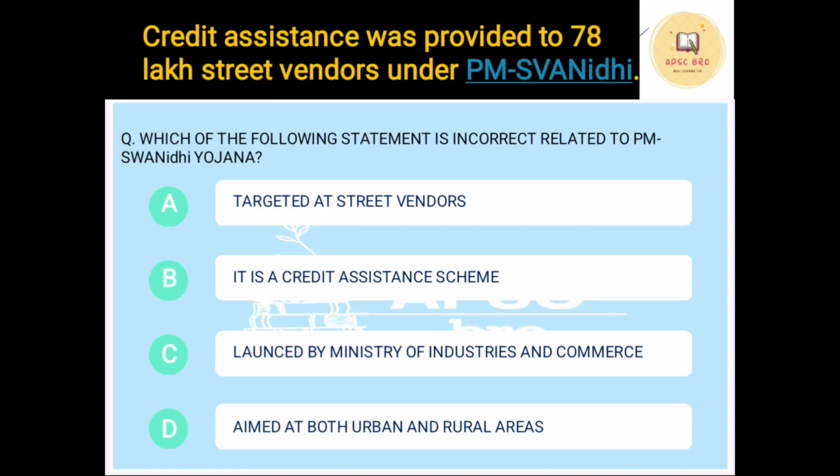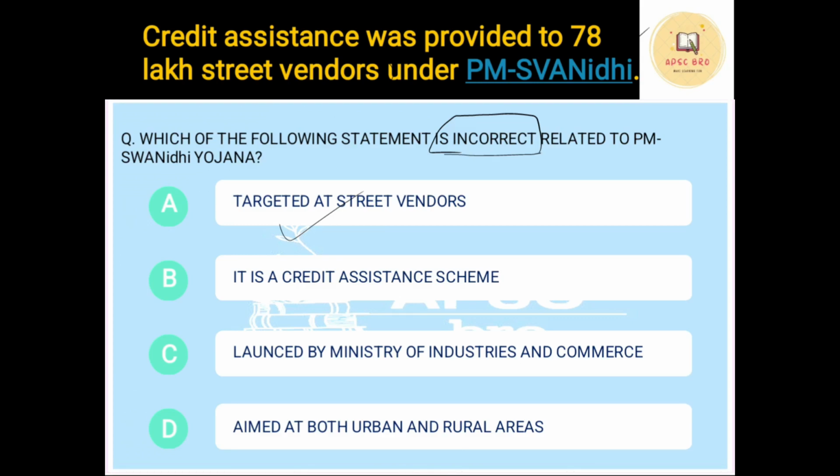The question that we have framed for your practice is this: which of the following statements is incorrect? You have to pick the incorrect statement. This is very important. You have to understand whether they are asking for correct or incorrect. Which is incorrect related to PM Swanidhi Yojana? First option, targeted at street vendors. See, the scheme itself is for street vendors, so this is correct. It is a credit assistance scheme. Yes, it is a credit assistance scheme. It is given in the budget itself. It is launched by the Ministry of Industries and Commerce.